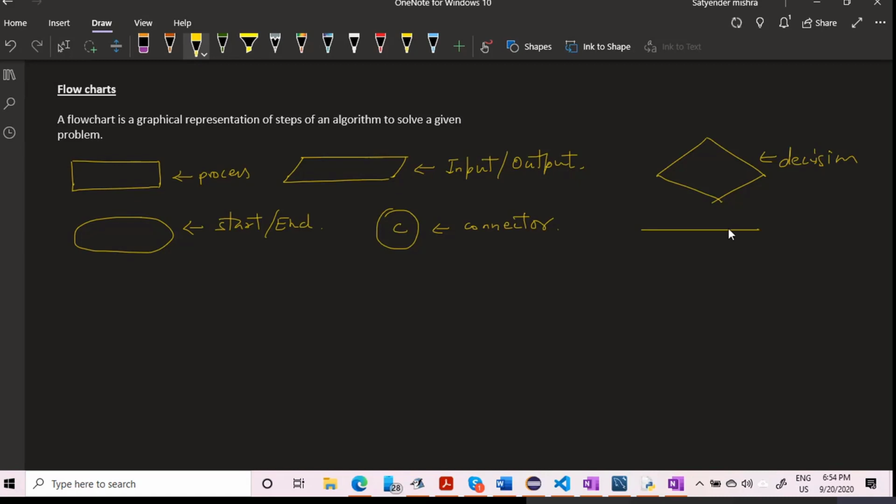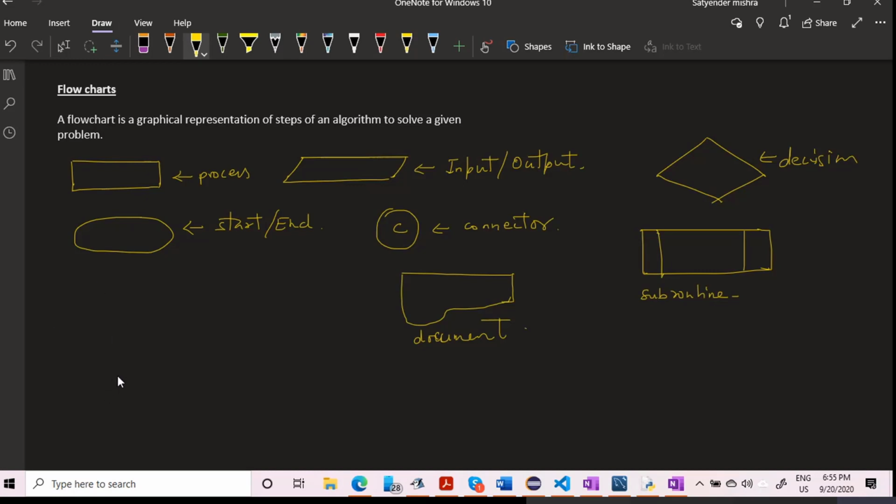And if you have a subroutine or a sub function, then you can use this symbol. This is called subroutine. There is another symbol, say if your data is coming from a document, so you can use this symbol which represents document. So there are other symbols according to your use, you can use it, right? There are many tools also available on the internet to draw a flowchart, right? So flowchart is also a very nice tool.